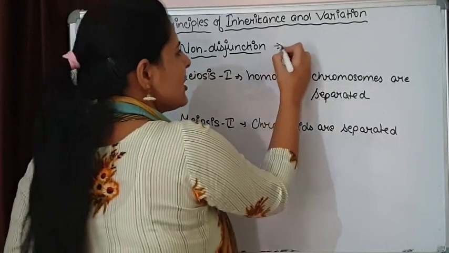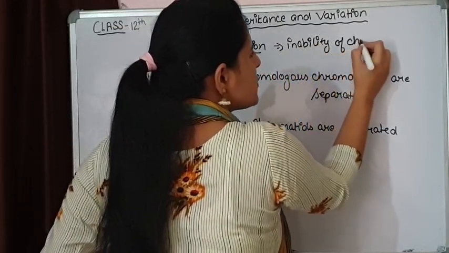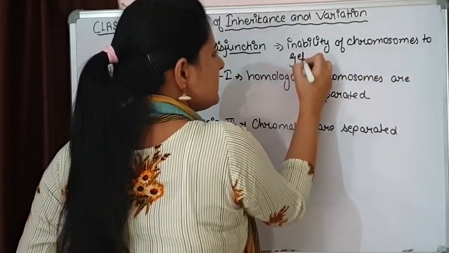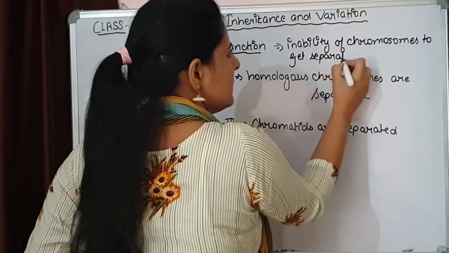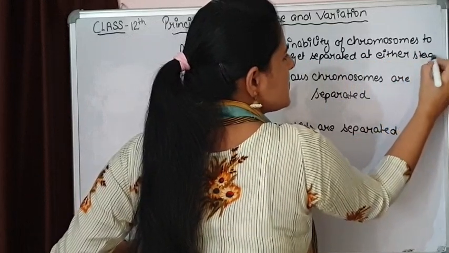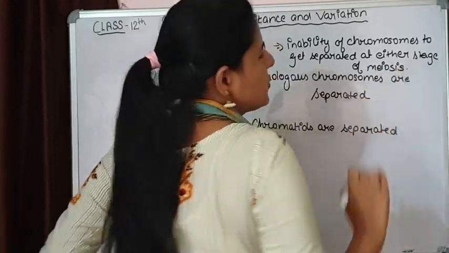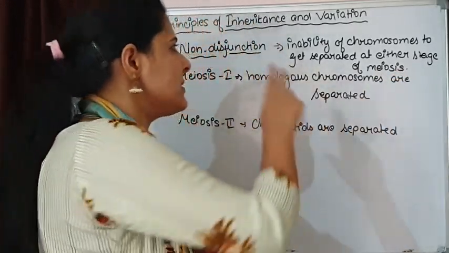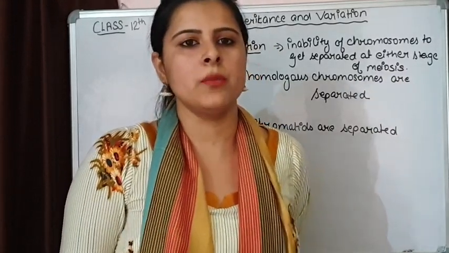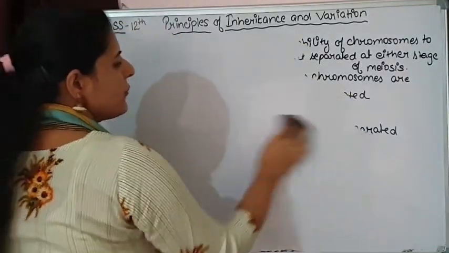So non-disjunction is the inability of chromosomes to get separated at either stage of meiosis. It can be meiosis 1 or it can be meiosis 2. And the result of this non-disjunction is that the gametes that are going to form will have an unequal number of chromosomes. So let's see a simple situation of non-disjunction.